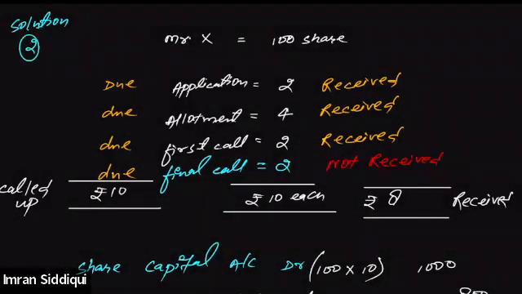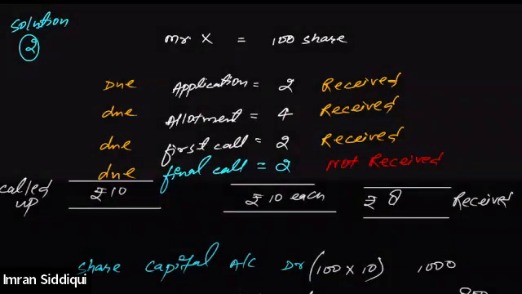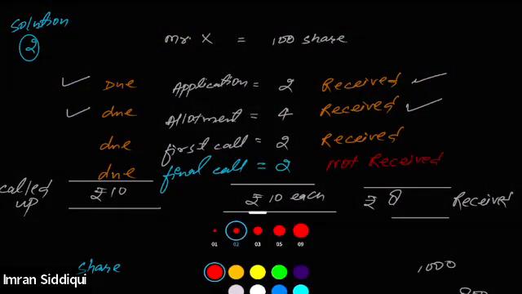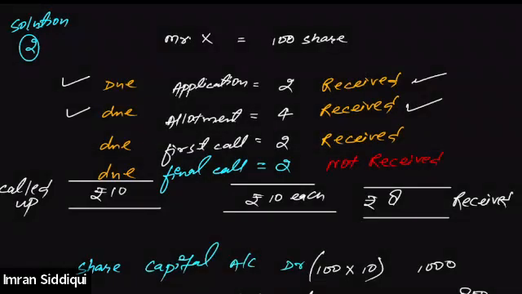Mr. X has applied for 100 shares, and in this question also, he paid for the application. Allotment was due, he paid the allotment as well. But when the first call was due, he did not pay the first call, right?